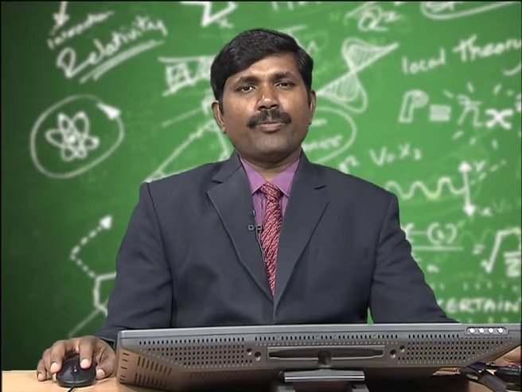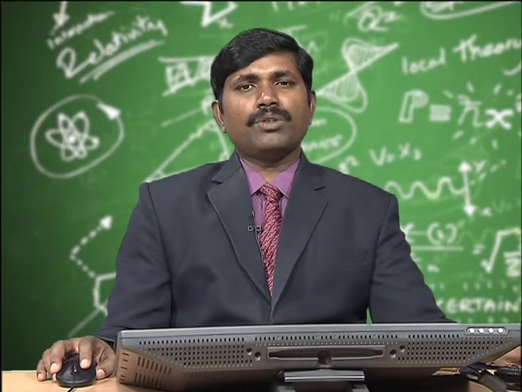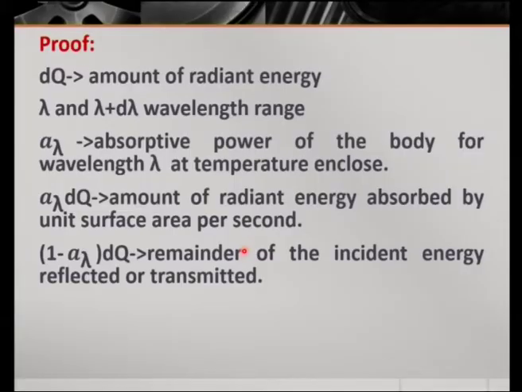Let us assume dq is the amount of radiant energy radiated by a perfect black body in the wavelength range lambda to lambda plus d lambda. Let A lambda be the absorptive power of the black body for a wavelength lambda at a given temperature.